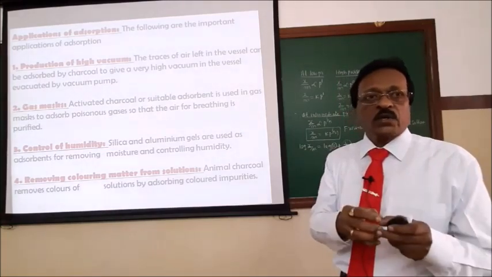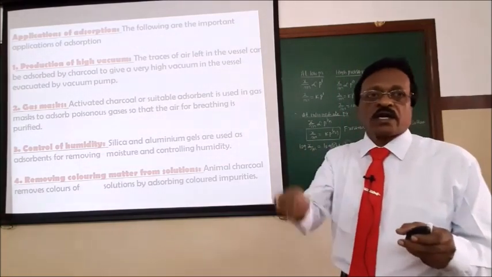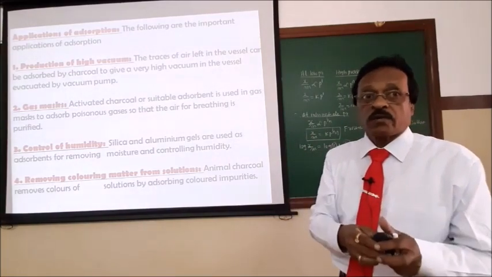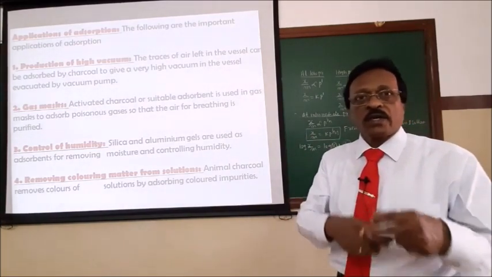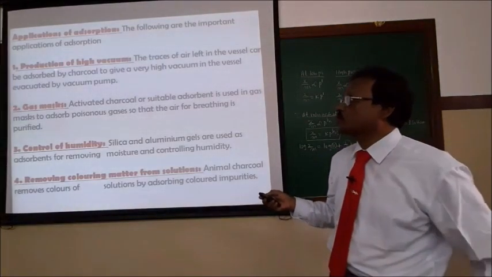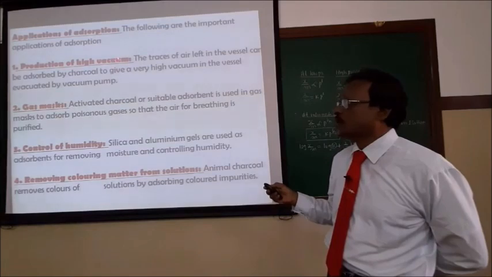High vacuum cannot be produced. We put some silica gel or anhydrous calcium chloride. It absorbs the last trace of water, and high vacuum can be produced. For a number of experimental procedures, we are required to create a high vacuum, where the adsorption process is employed for the production of the high vacuum.